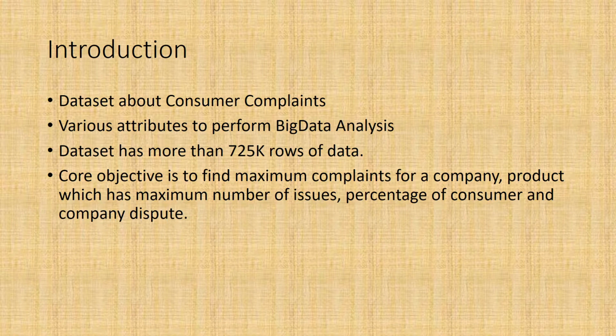Introduction. This dataset is about consumer complaints. As we all know, this dataset has various attributes to perform quick data analysis. It has approximately 18 attributes, with several columns like date of complaint, product, sub-product, issue, sub-issue, company name, company's information, and other attributes like these. This dataset has more than 725k rows of data, so it's really large data to analyze as big data.